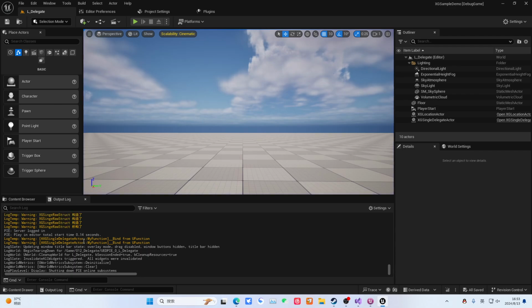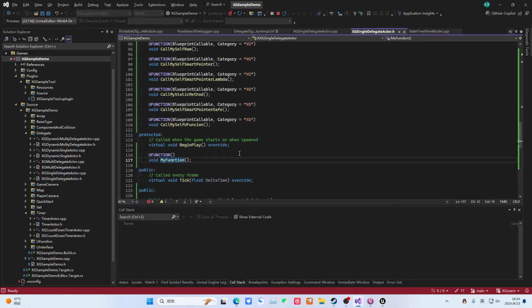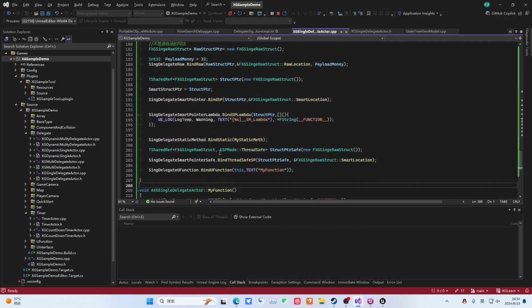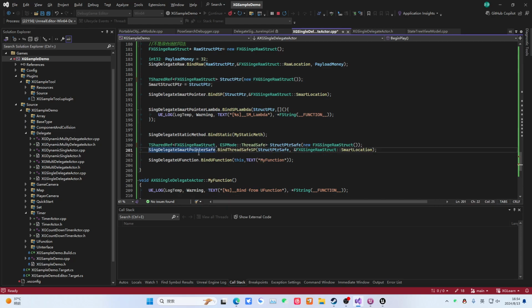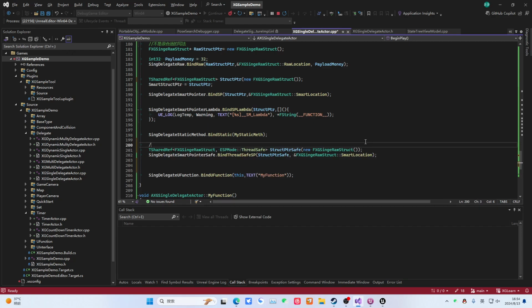Then we executed it, and it had one destructor call. So where do these two destructions come from? Actually, they come from here. You will notice that we do not hold this pointer. Therefore, when it executes here, it will not execute this. We have not done the holding work here. So let me point this out to you. This smart pointer will be destroyed when it goes out of scope. And there are no smart pointers elsewhere to protect this instance.